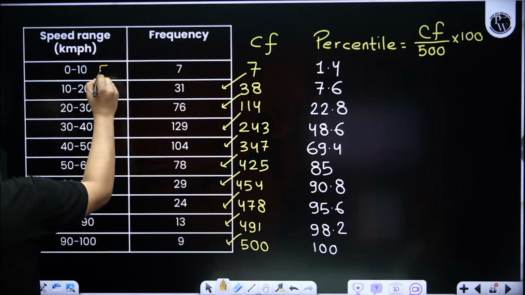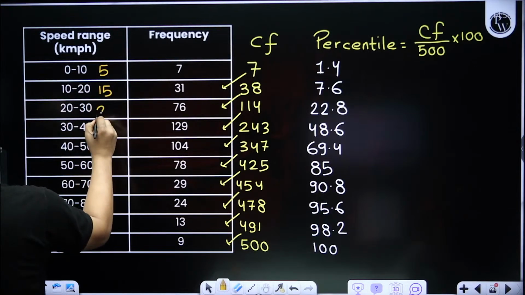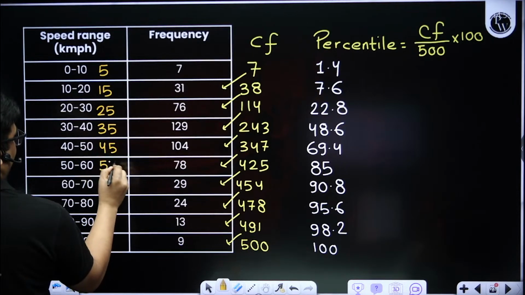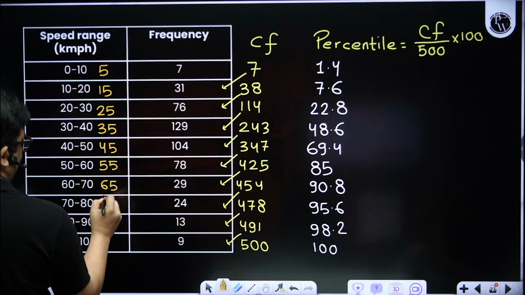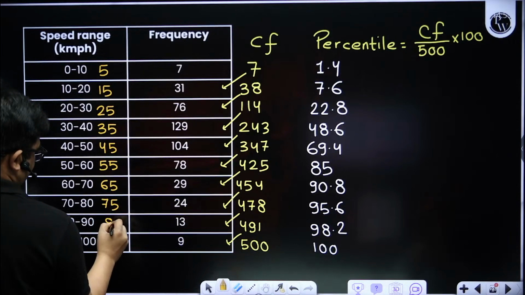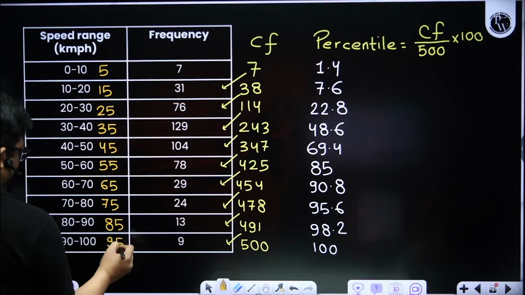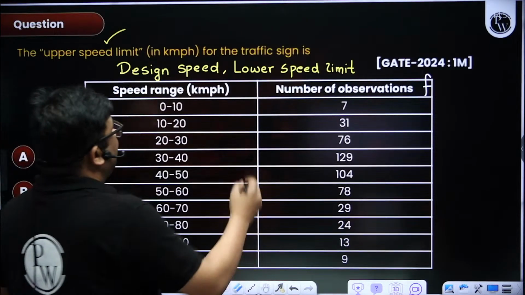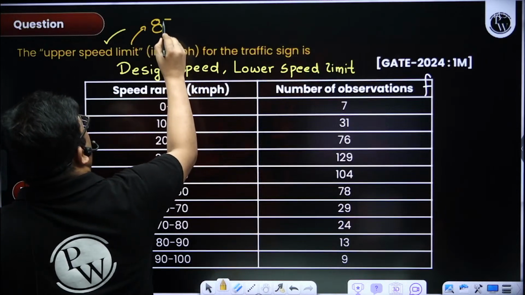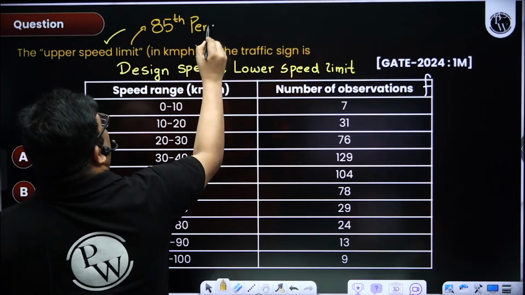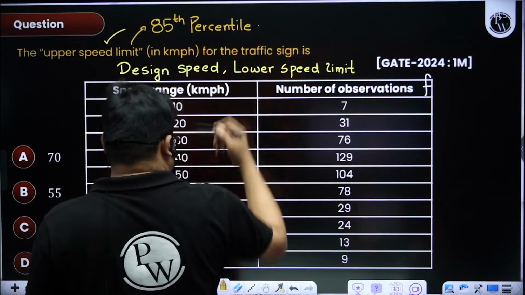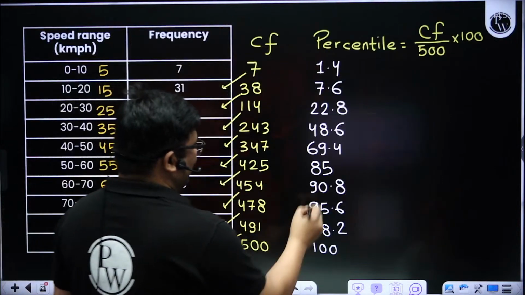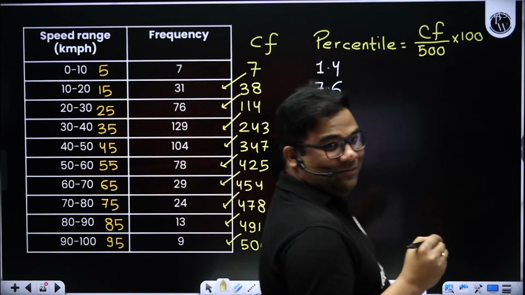Okay. So if you have to see, when they are giving you a range, you have to take the average value. See, they have asked to find out the upper speed limit. Upper speed limit is what? 85 percentile, right? And you see, they have framed the question in such a way that exactly we are getting an 85 percentile here.